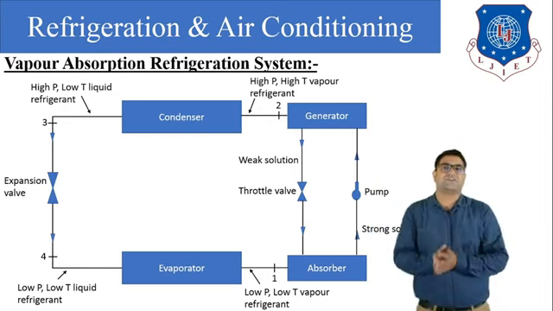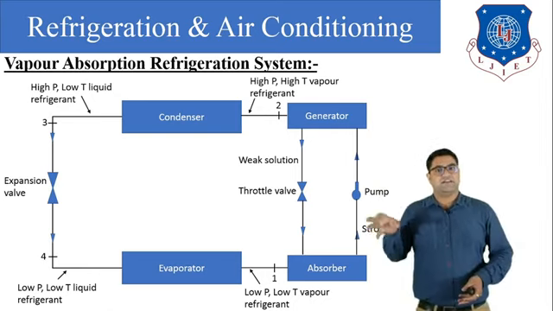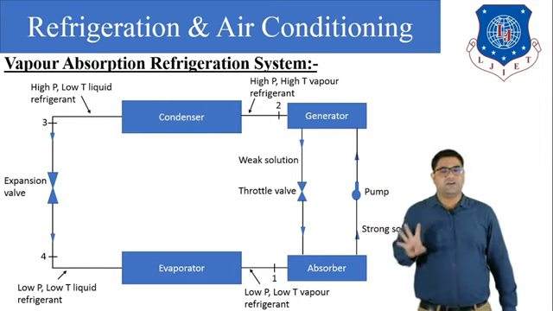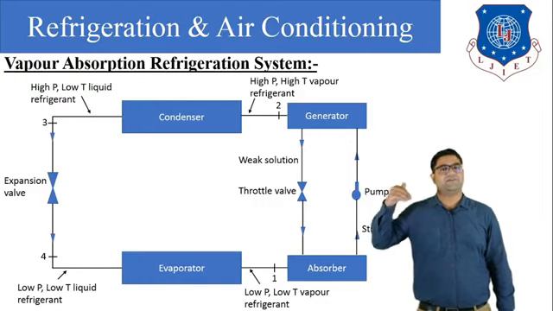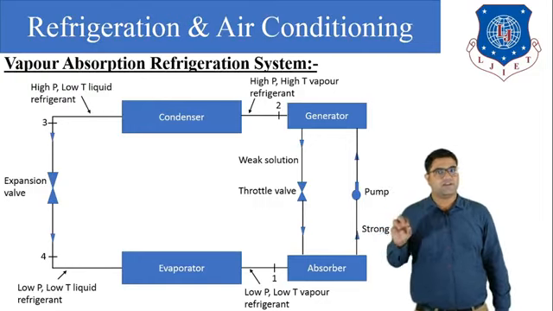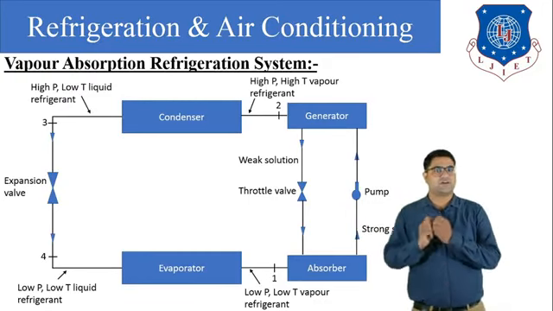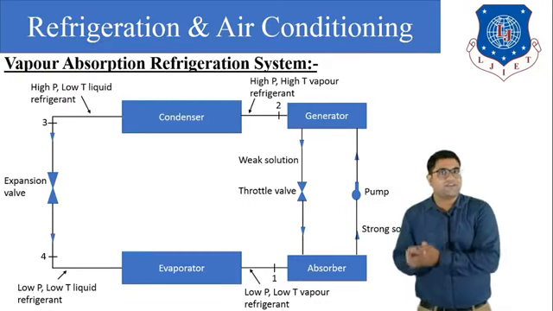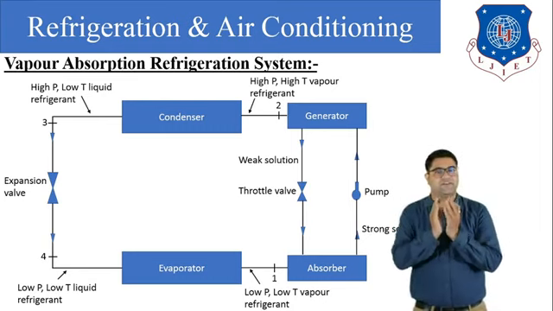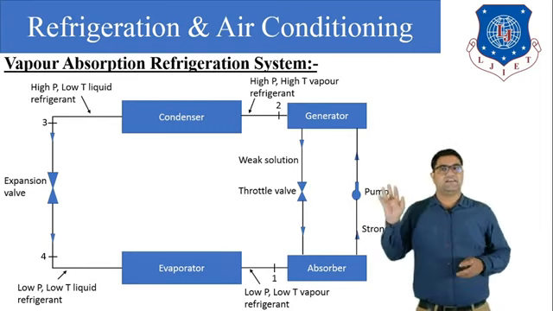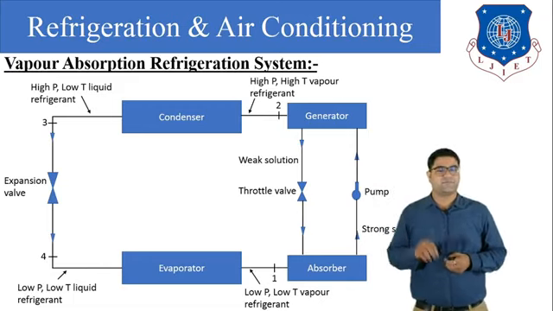So the basic function of the compressor was that it compresses the refrigerant only, so the pressure and temperature of the refrigerant become very high. This was the simple function of the compressor. We have to understand how we can do that function with the help of the absorber and the generator, so we can easily understand the VARS system.